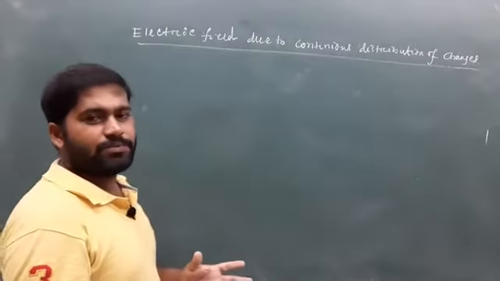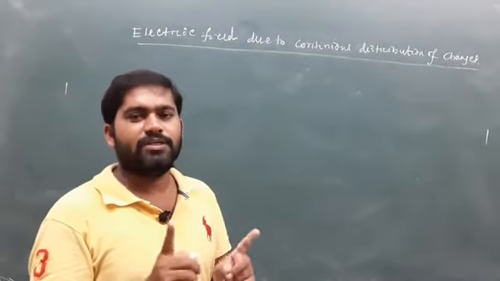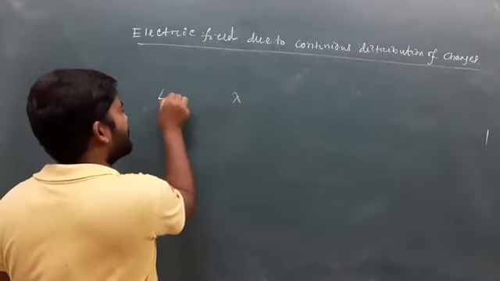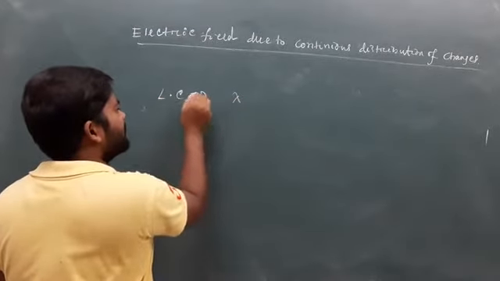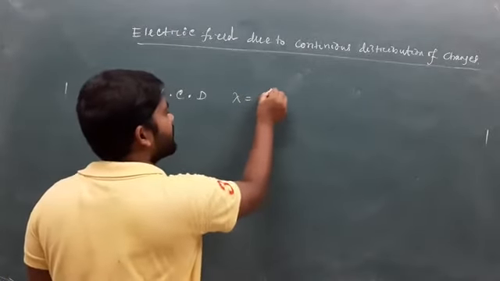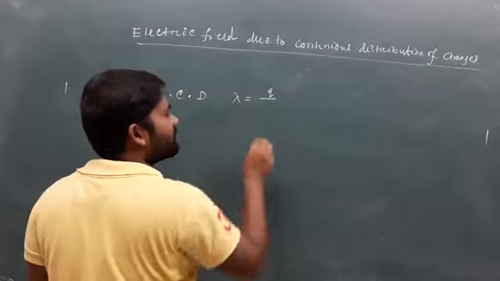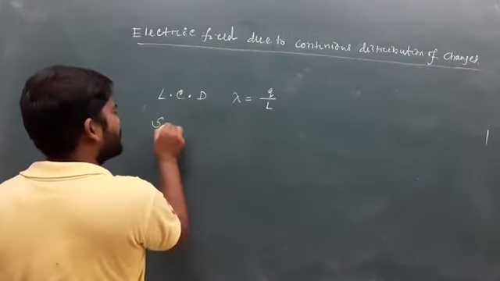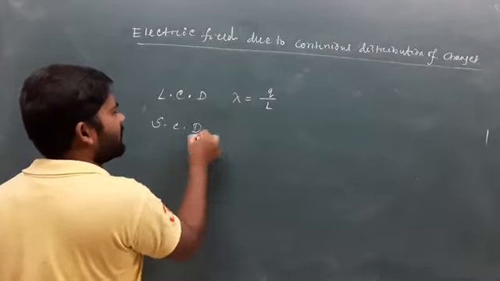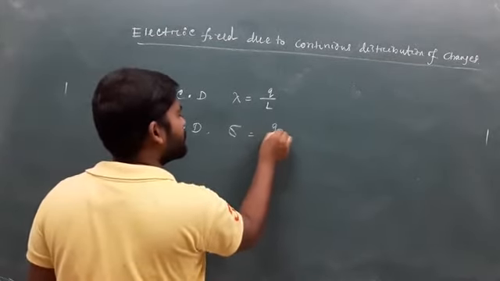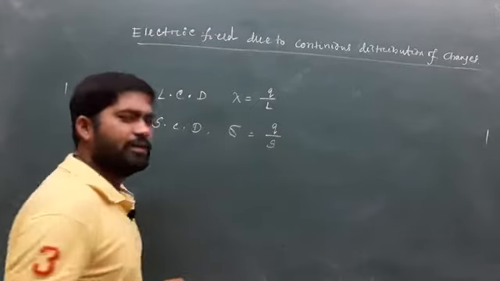In case of distribution of charges, we mainly deal with three different factors. One is linear charge density, which, if you remember, is the distribution of charge per unit length. Another one is surface charge density, that is sigma, the distribution of charge per unit area.